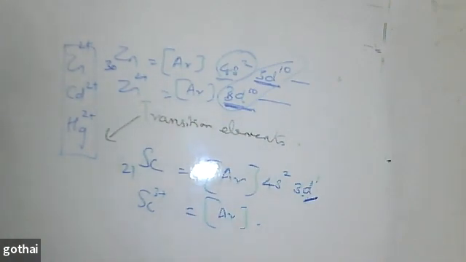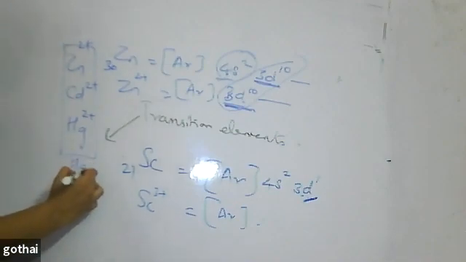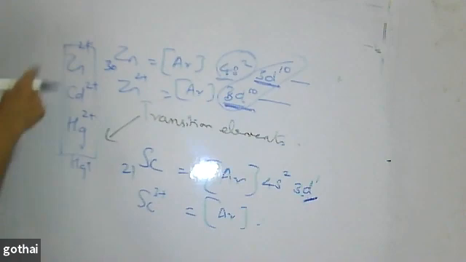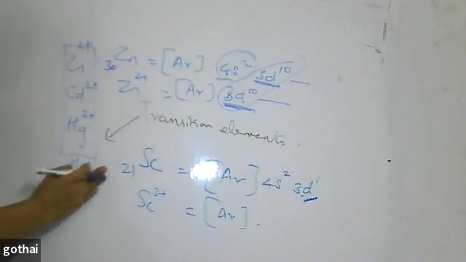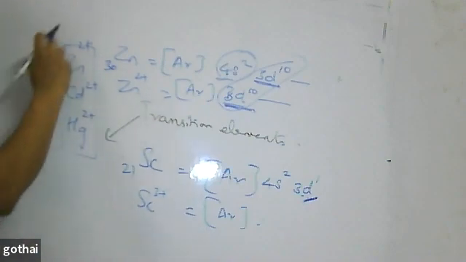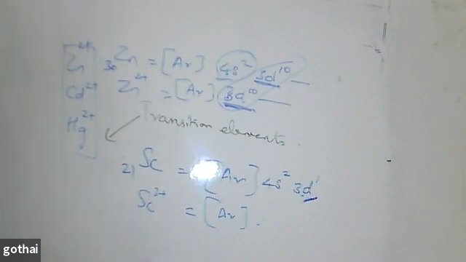Mercurous is highly unstable, mercuric is stable. +2 is more stable, +1 is unstable, the reverse of the inert pair effect you might have seen. Hg+ is unstable and readily converts to Hg2+. So we don't call these three elements transition elements.